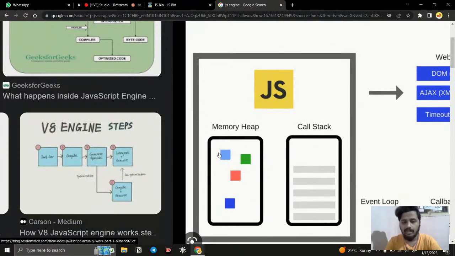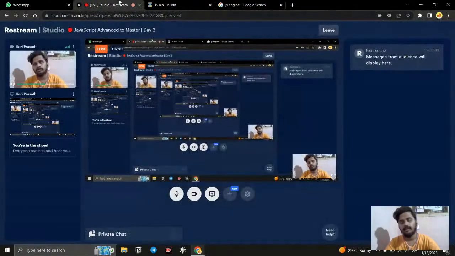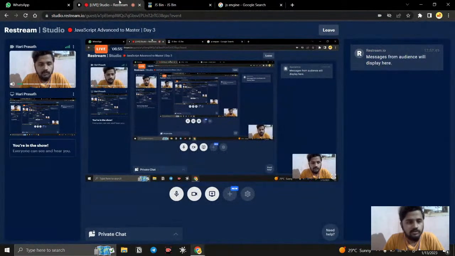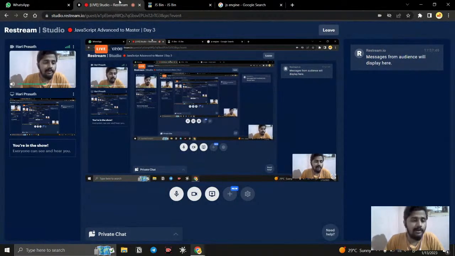For example, the memory heap. When I say memory, we know that memory is limited, right? Whatever language it may be, whatever work we are doing, one thing we are looking to solve is how to cut the cost of our memory. Because when less memory is occupied, our website or web browser performs much better. We need to really focus on that when we are creating progressive web apps like Spotify, Netflix, Hotstar. So we need to handle memory well, and memory is limited.